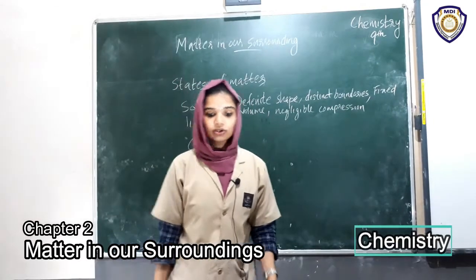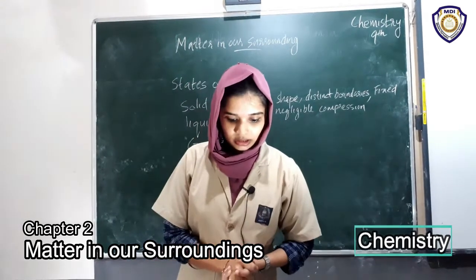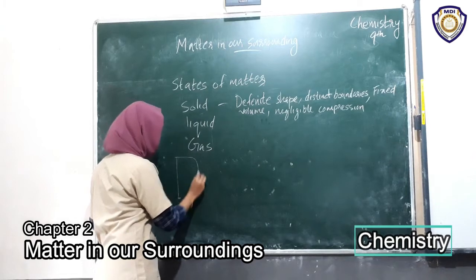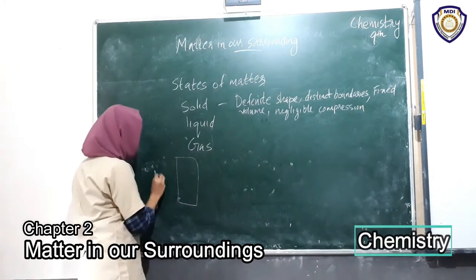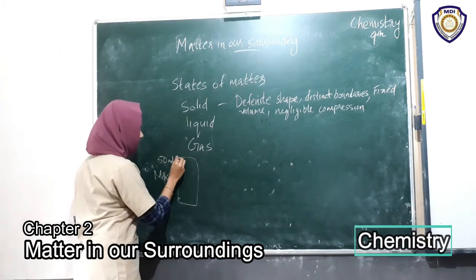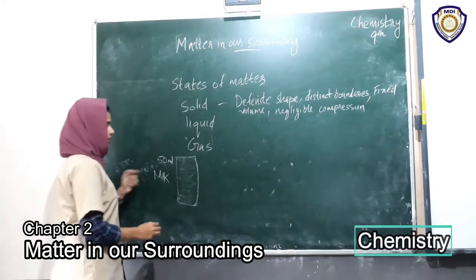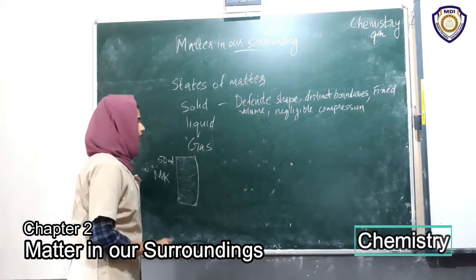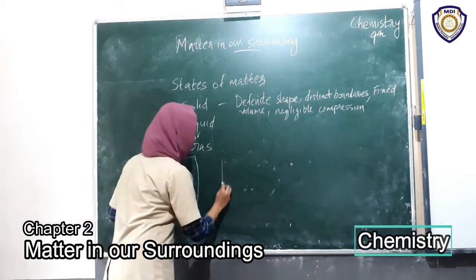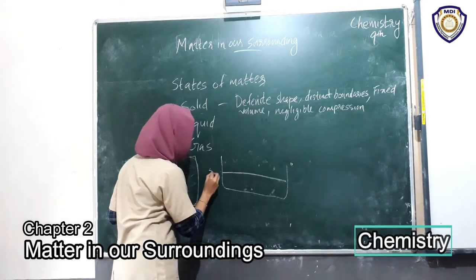Then coming to liquid states. There is an activity given. I am taking 50 ml of milk in this jar. There is 50 ml of milk here, in the jar. Then I am going to transfer this milk from this jar into another jar. This is 50 ml.